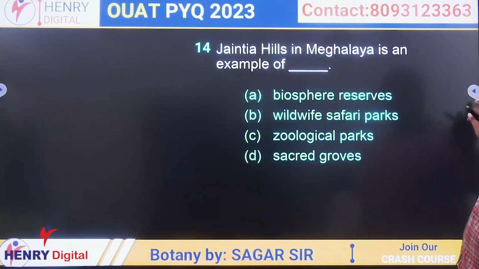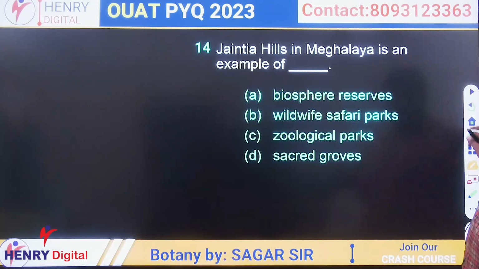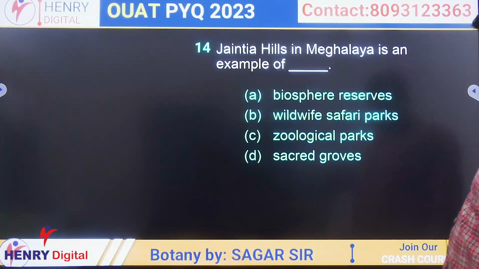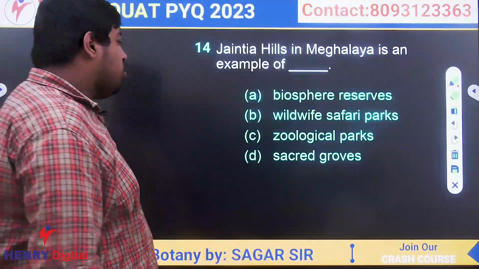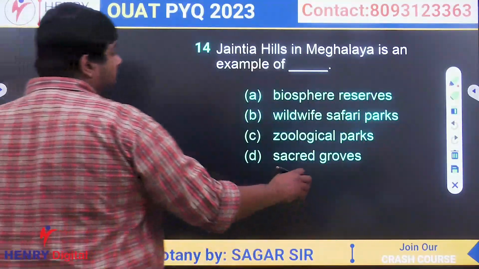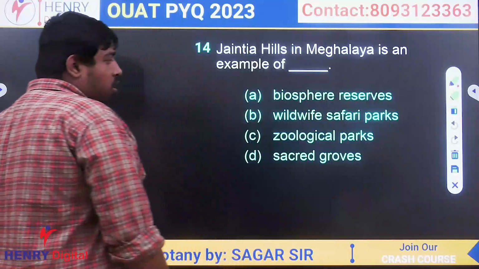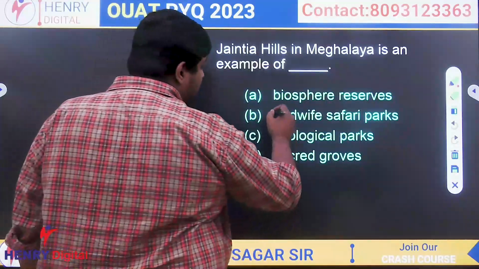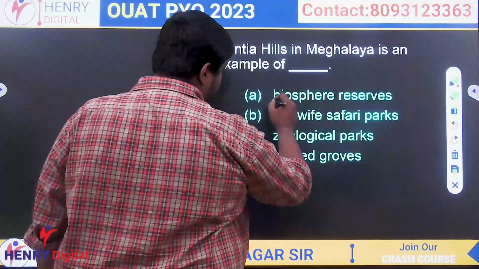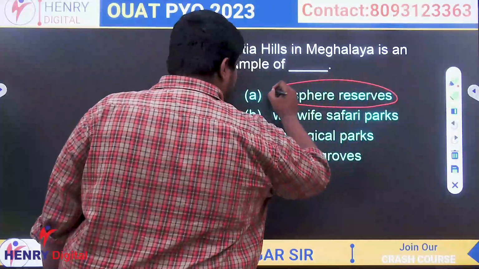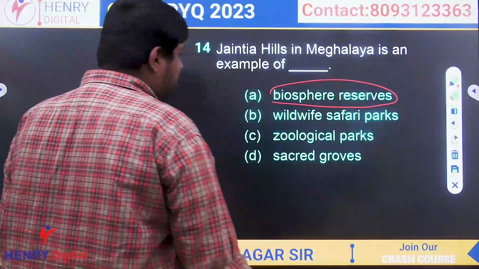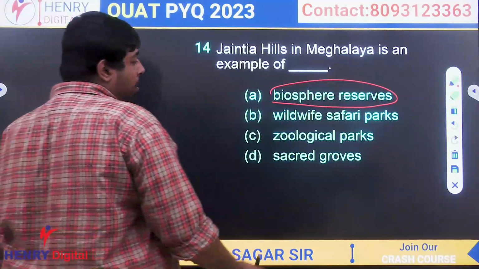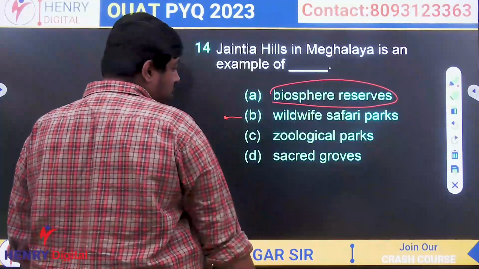In case of Jayantia Hills of Meghalaya, it is an example of dash. Actually, this is a question from in situ conservation and the conservation of forest and organism. Biosphere reserve, it is a protected area. So Jayantia Hills is not exactly a biosphere reserve. Wildlife safari park is ex situ conservation.